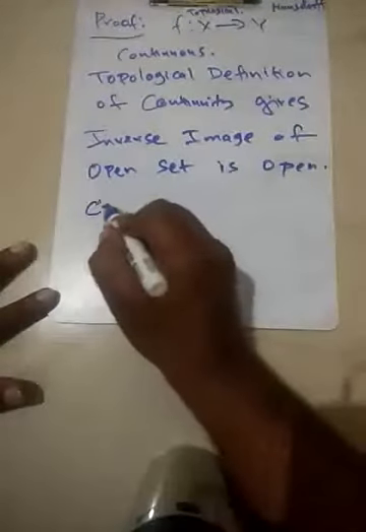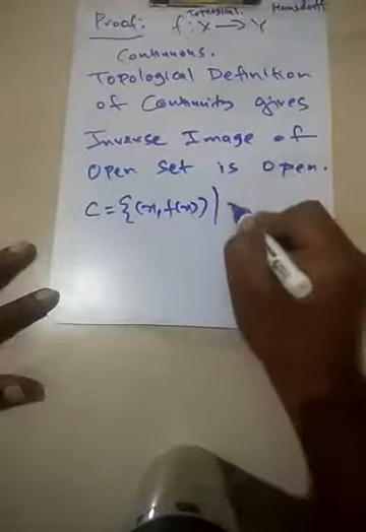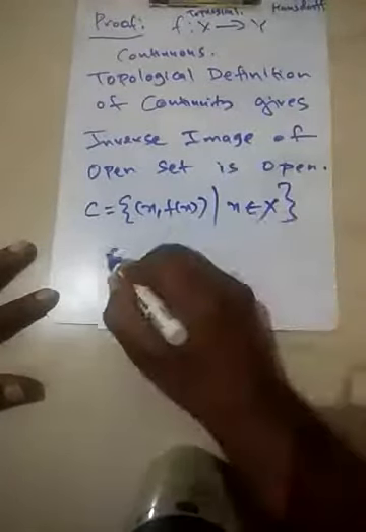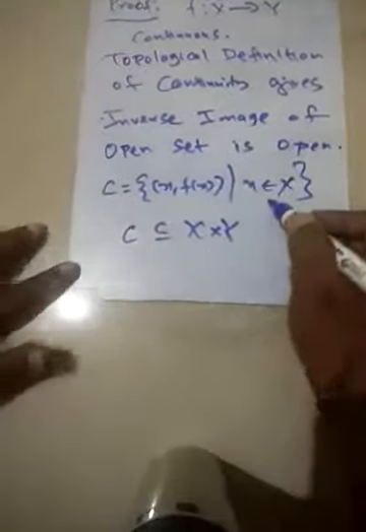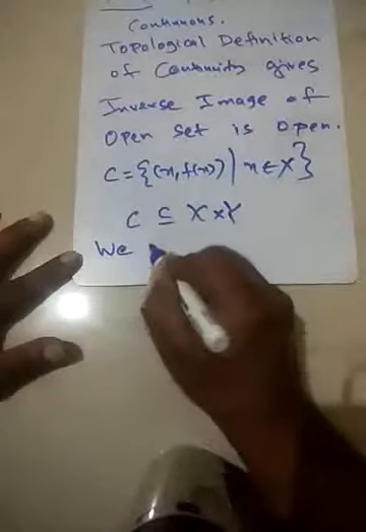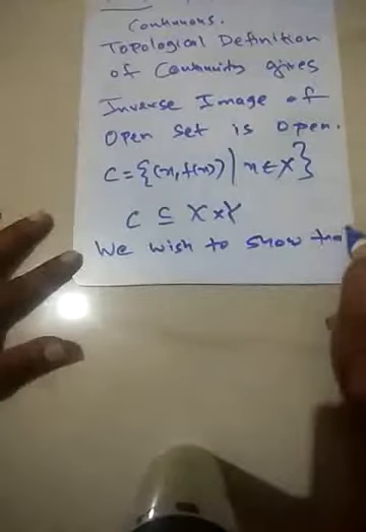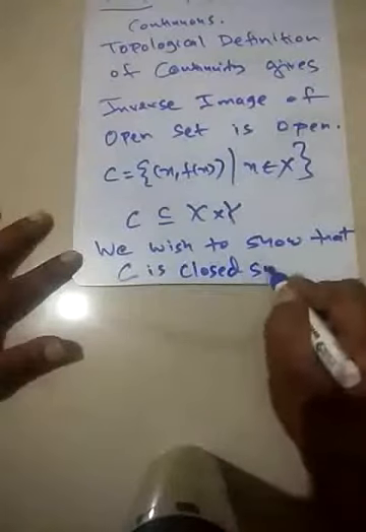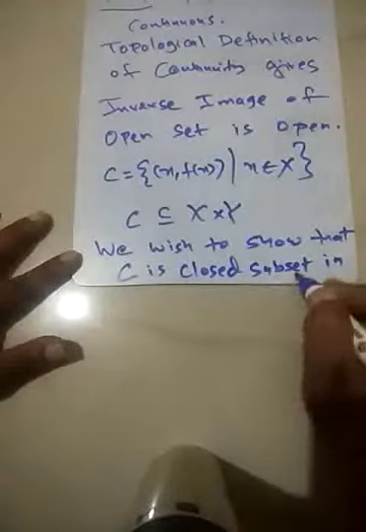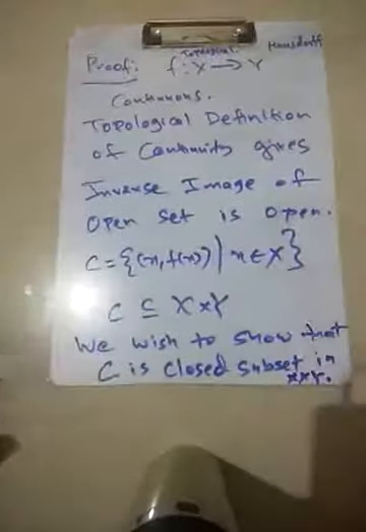We are having what? C is the following set (x, f(x)) such that x belongs to X. C is a subset of X cross Y, the Cartesian product of X and Y. We wish to show that C is a closed subset in X cross Y. So one way to show this is to show that its complement is open.